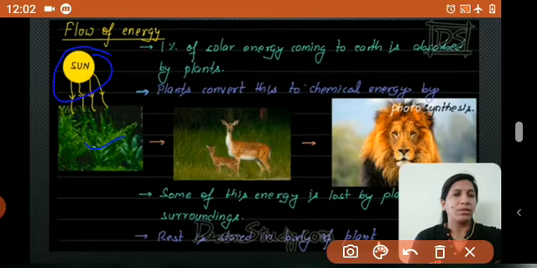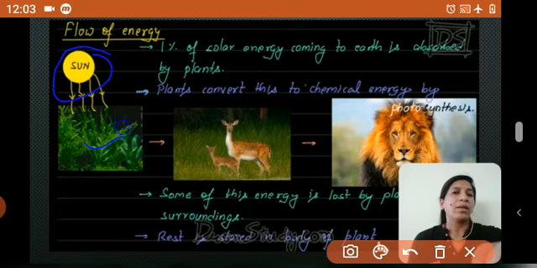Plants can prepare their own food by the process of photosynthesis, using sunlight.